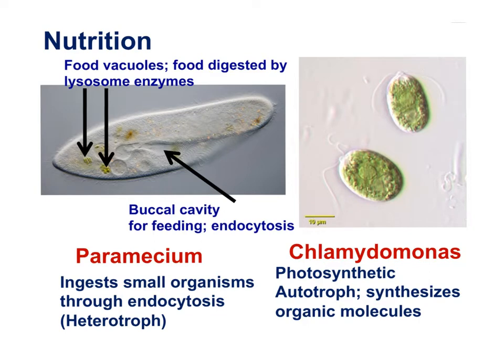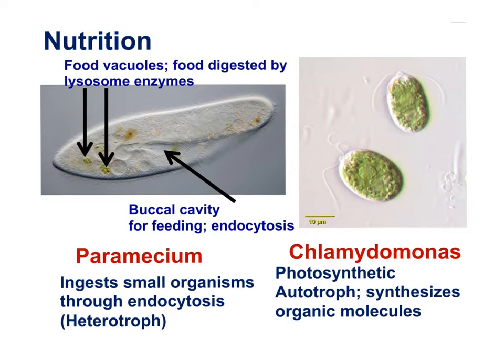Let me provide some examples of one-celled organisms that carry out all the functions of life, and I'll start with nutrition. The paramecium, the image on the left, is a heterotroph, also known as a consumer. The paramecium feeds on living organisms by ingestion. The buccal cavity is here, and food enters the buccal cavity, and at the end of the cavity, food is taken in by endocytosis. These are food vacuoles, and the food is digested by enzymes contained within the cell.